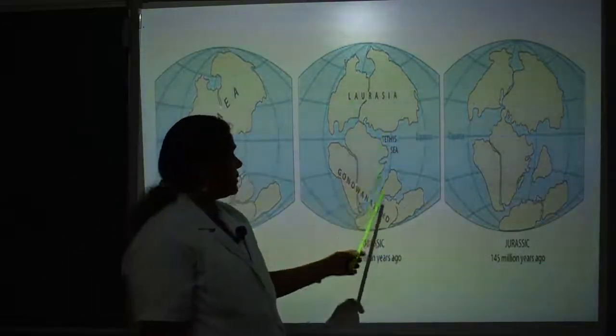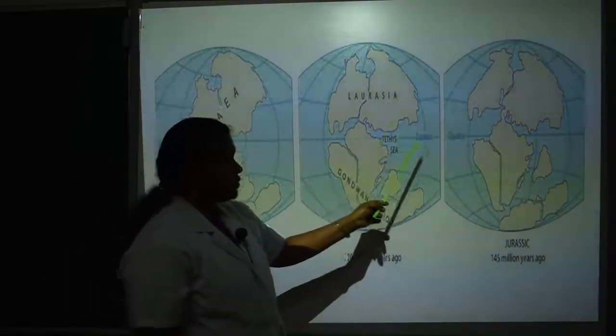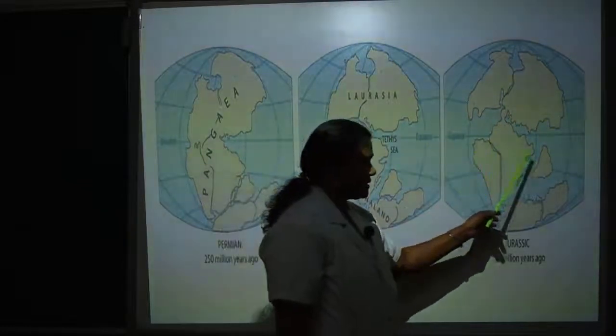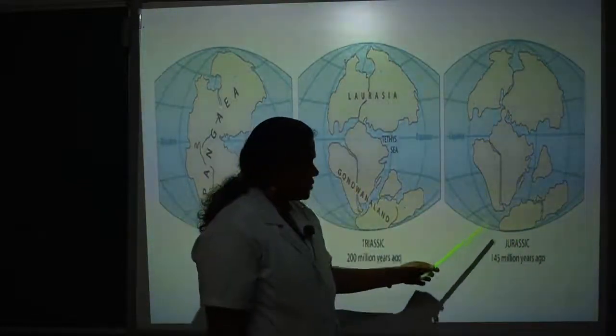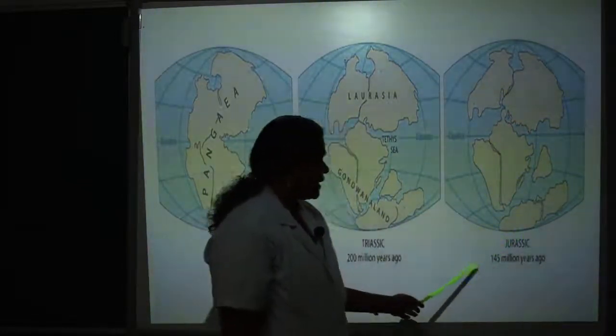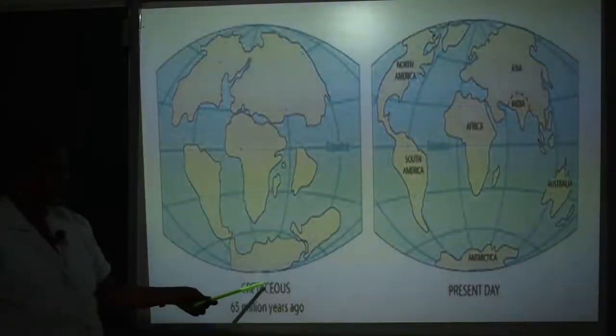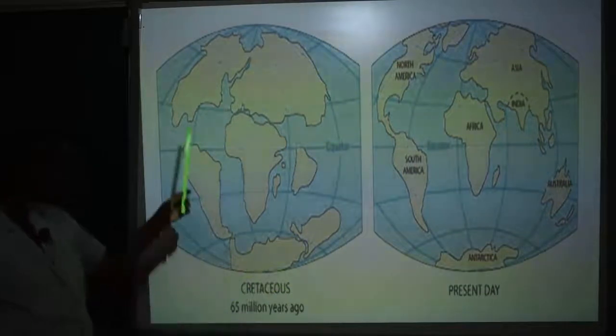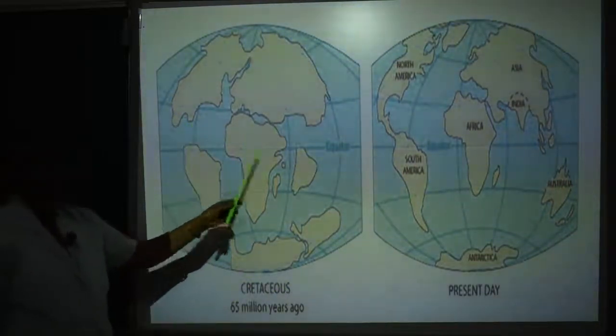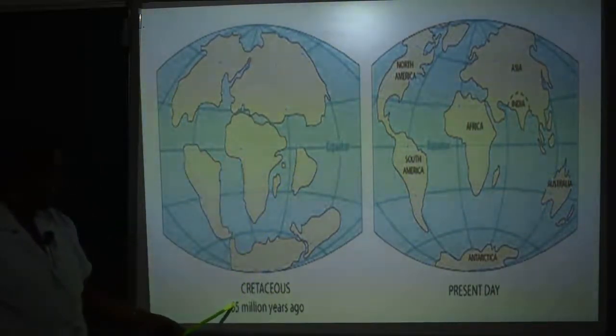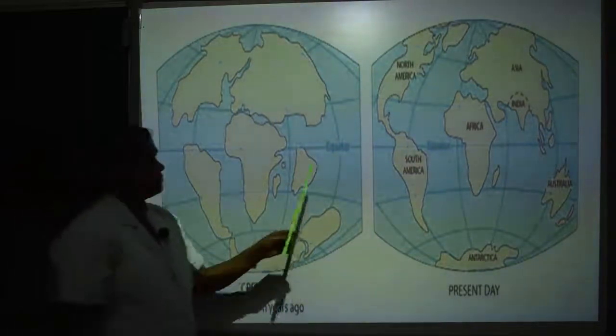This landmass split into smaller landmasses during the Jurassic period around 145 million years ago. During the Cretaceous period, 65 million years ago, the landmasses moved away.